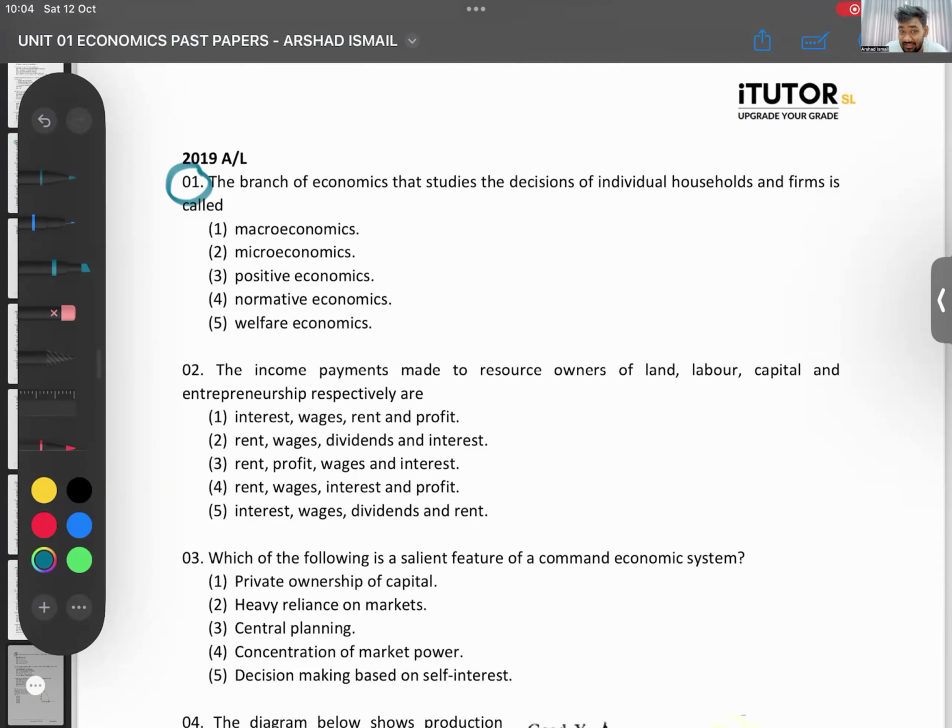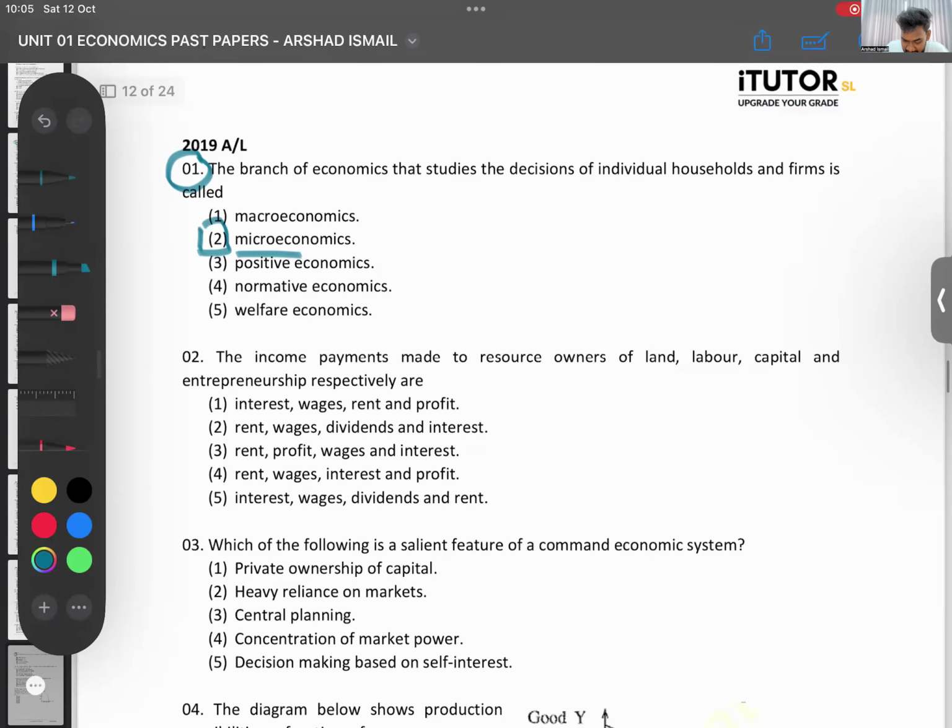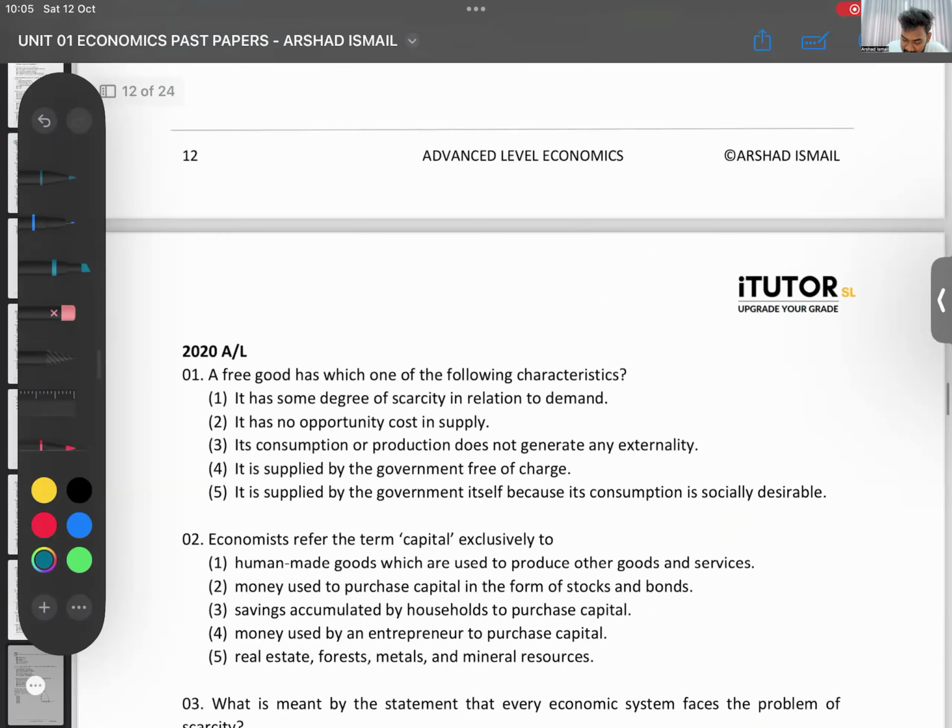Quickly give me an answer. The options are macroeconomics, microeconomics, positive, normative, welfare economics. Which one talks about individuals, households, and firms? We did the same question as the first question. Don't change your answer. That is answer number 2, microeconomics. Okay, that is done. We'll see if I can find one more, then we can do 5.